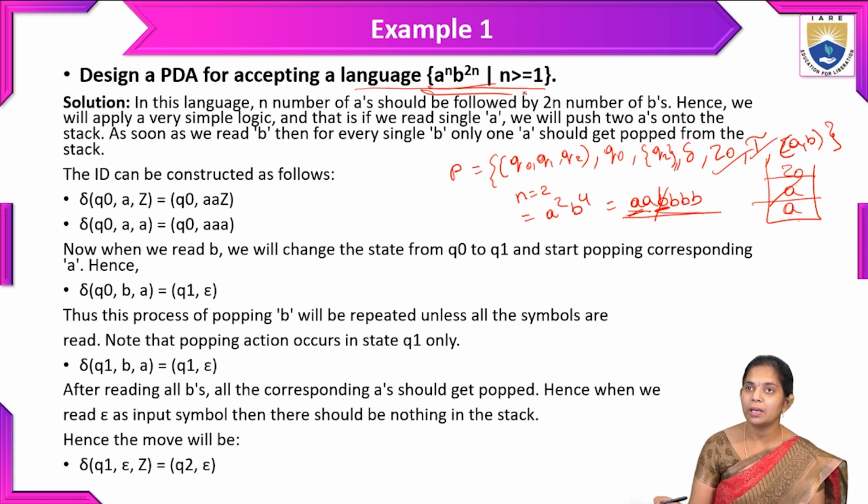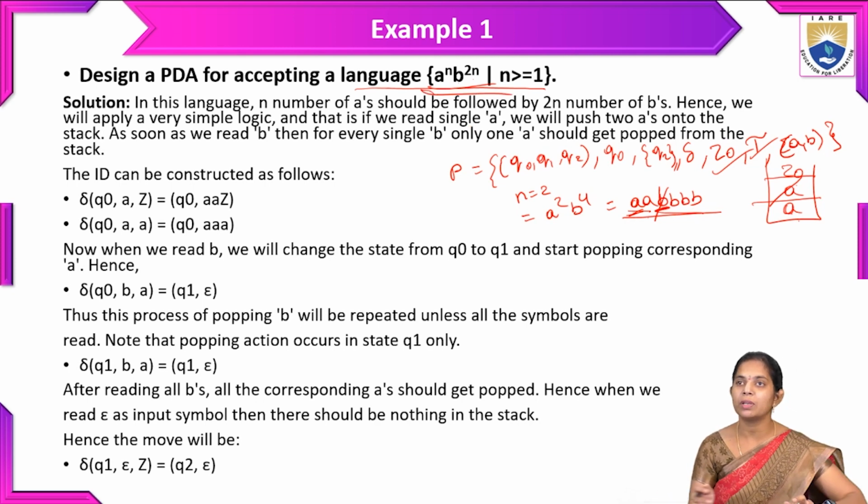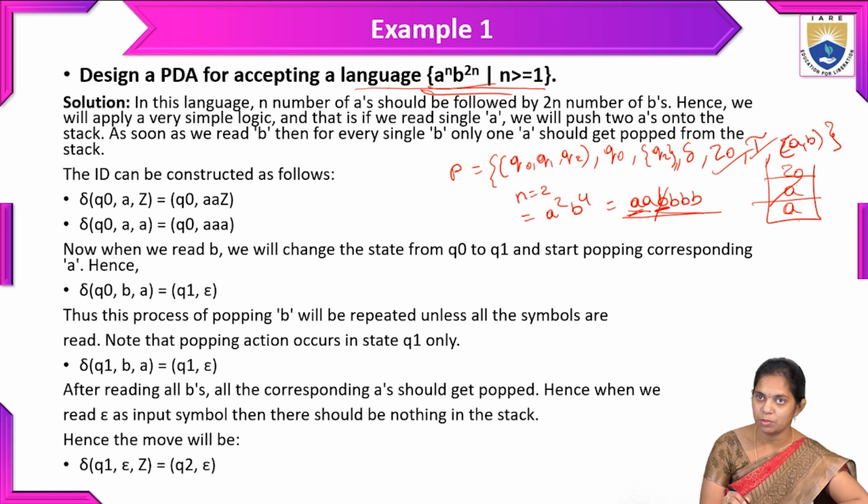So here we will clearly discuss this with the instantaneous description. We already said that whenever we push A into the stack, we have to insert one more A into the stack. So that is what we represented here. The transition of this is the state Q1, so Q1 is the initial state.